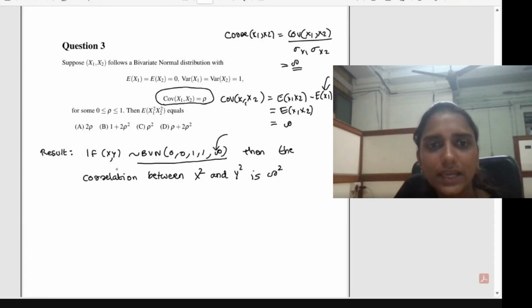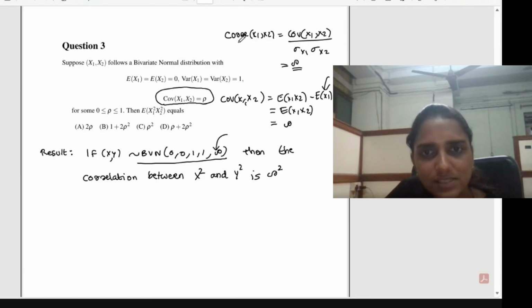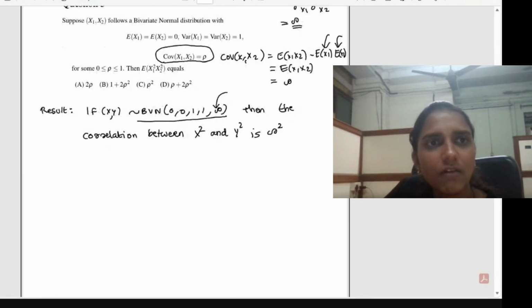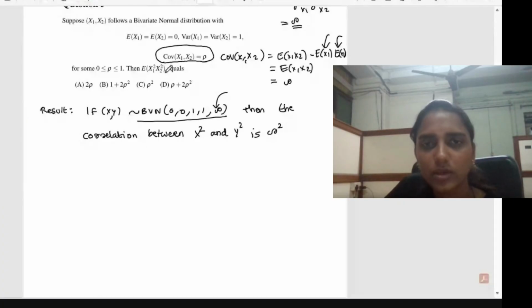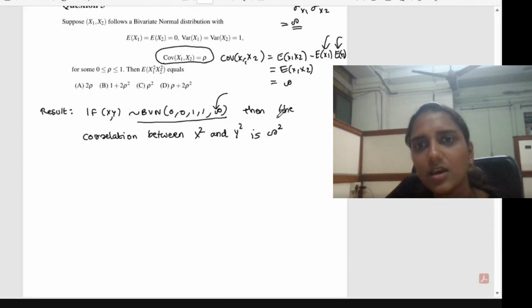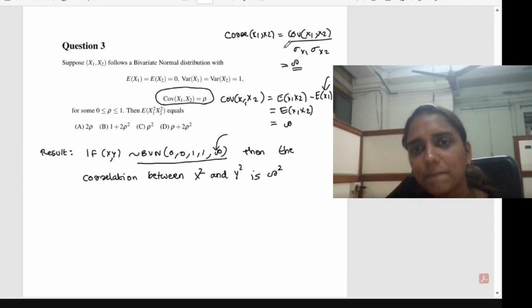Okay. So here, the correlation between x square and y square is rho square. So this is a relation, and from this relation you have to find the expectation of x1 square into x2 square. So you can use the definition of correlation between x square and y square, based on this same idea, and then you can find out the expectation of x1 square into x2 square.